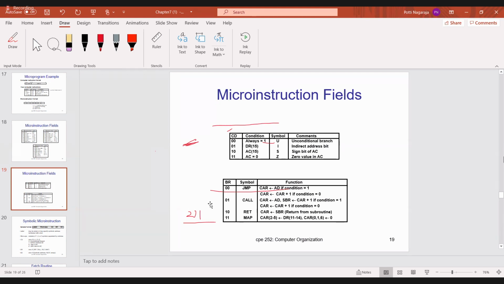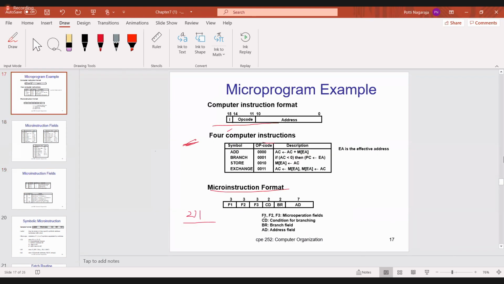Then next BR. See what is there in BR. First instruction 0, 0. Which one am I executing? Jump, JMP. This jump I am executing by using some condition. If the condition is 1, whatever is there in AD, I have to transfer to the CAR register. Can anyone say what the AD size is? What is the AD size? 7.